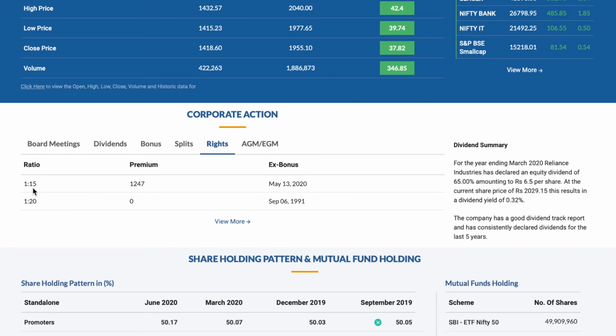That is, for every 15 shares the shareholder is holding, he will be given the right to get one share at a premium price of 1247 rupees. The other people won't be able to participate in this purchase. Only the shareholders will be given the right to buy additional shares at a premium price.